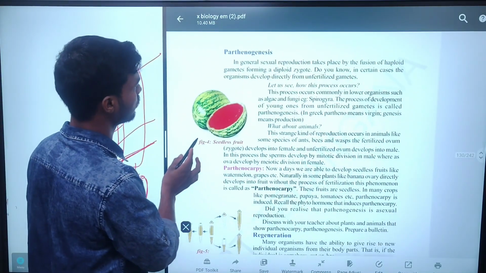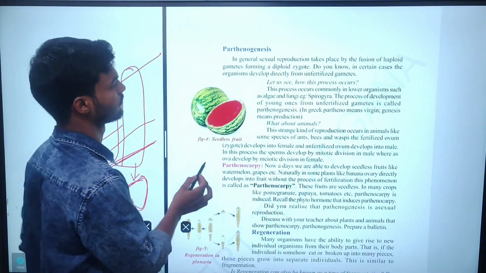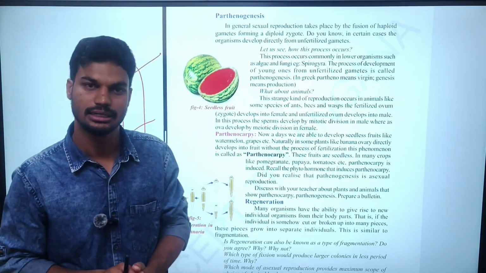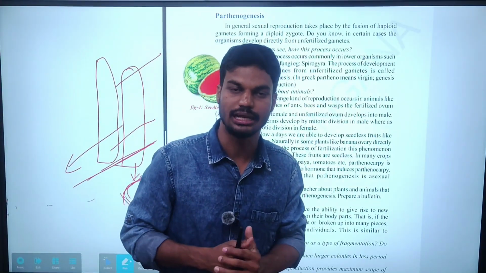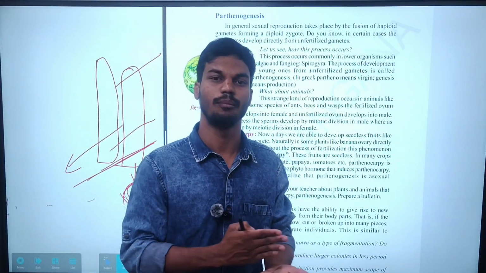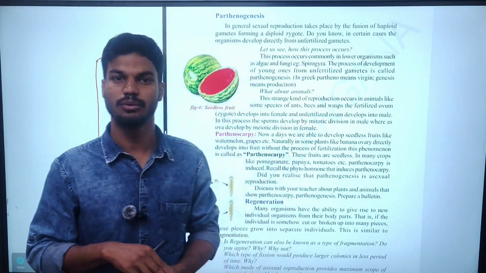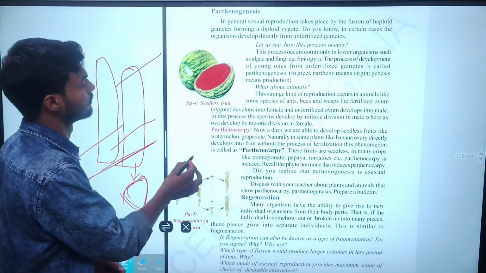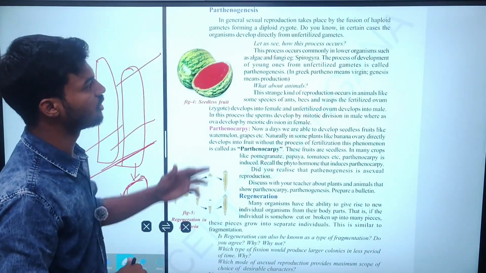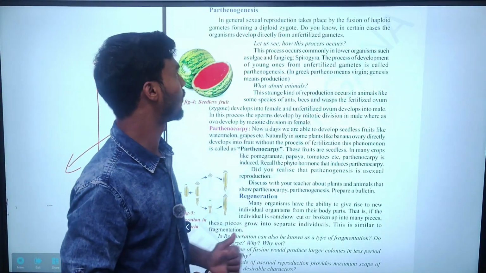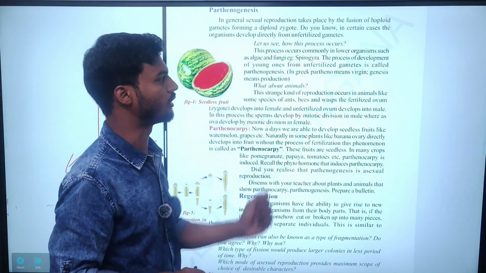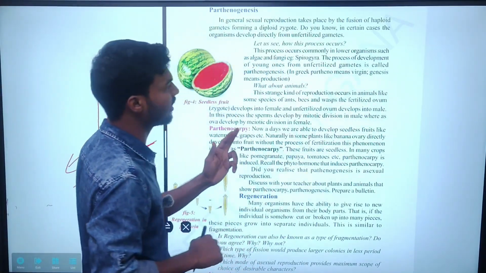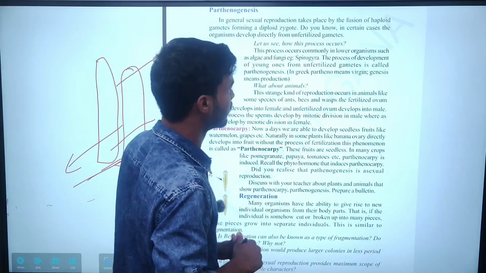Next, coming to parthenogenesis. Parthenogenesis. We know that asexual reproduction can take place by a single parent, that is, without fusion of male and female gametes. But in sexual reproduction, the fusion of male and female gametes takes place. In general, sexual reproduction takes place by the fusion of haploid gametes forming a diploid zygote. But here the process occurs commonly in lower organisms such as algae and fungi. Example given: spirogyra.